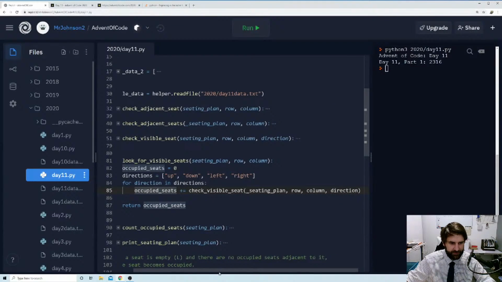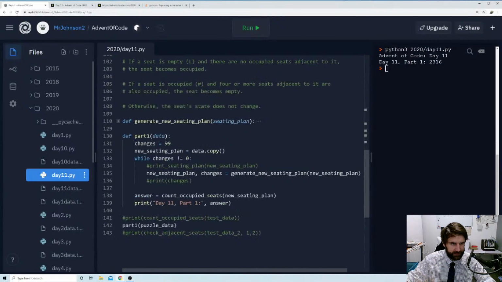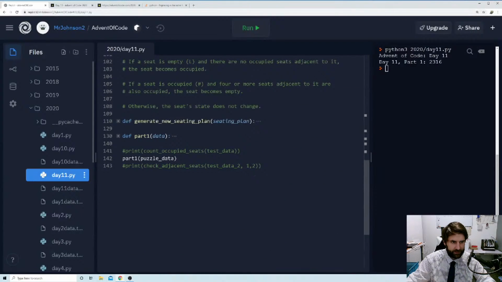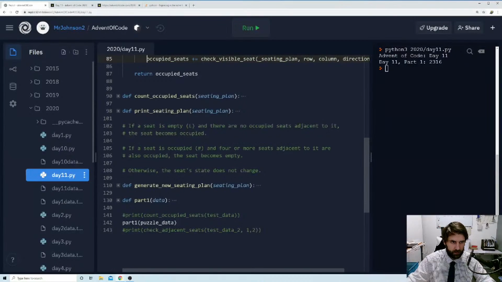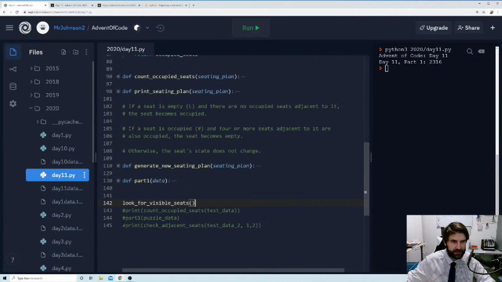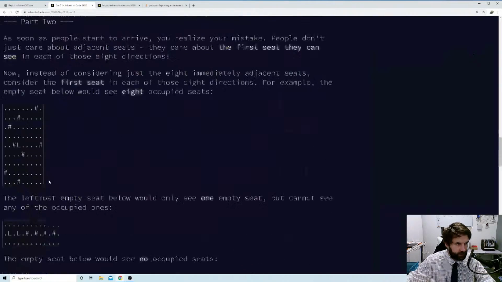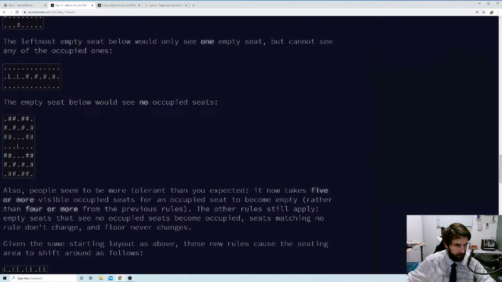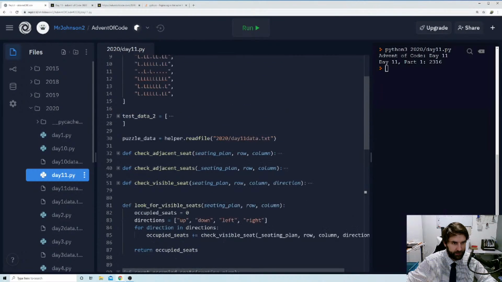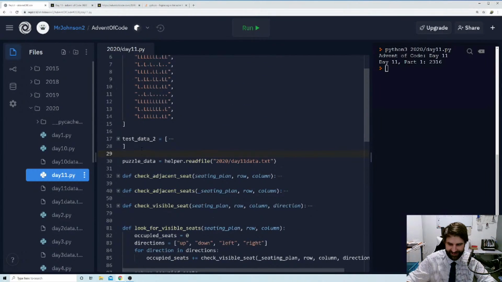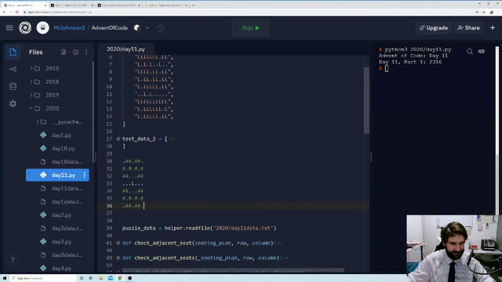Now I'm just going to test this function here. So look for visible seats. Let's comment this out, and we're going to say look for visible seats. And we're going to use this very specific data here. So this one here should see no occupied seats. And then we can update this as well to check that it's working. So if I come up here, here, that.